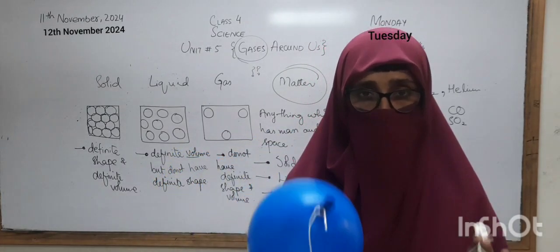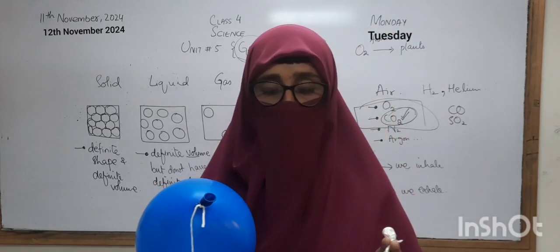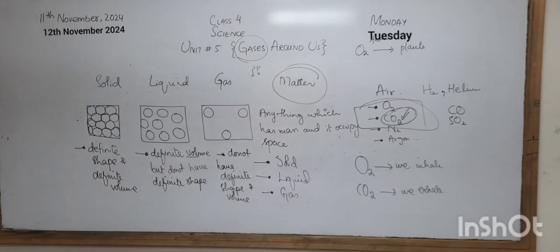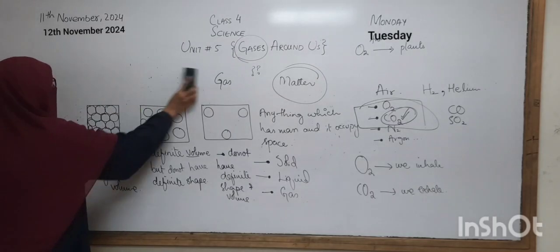Okay, this is one activity that you have to perform at your home, and you also have to do some questions.